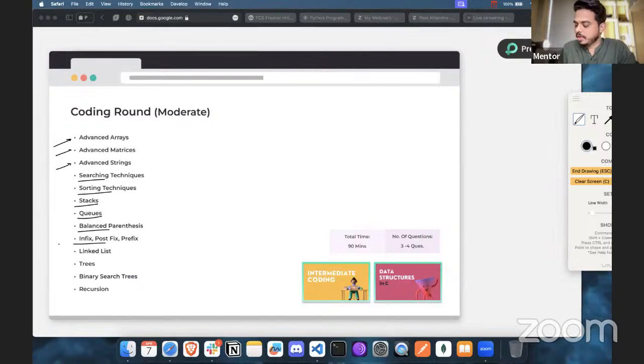This could also be involved sometimes in the basic questions as well. And there's list, linked list, trees, binary search tree, and recursion. So these are the topics that you need to prepare, or even if you know them conceptually, you can just solve some questions.